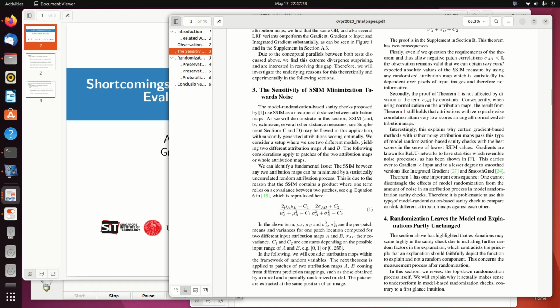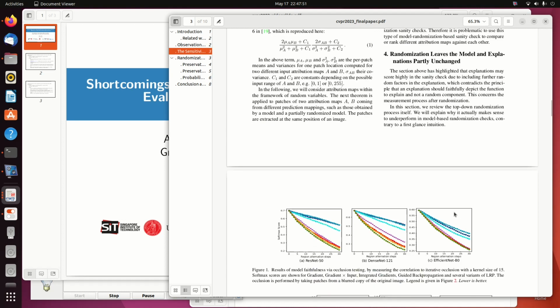In total, one cannot disentangle the effects of model randomization from the amount of noise in an attribution map in this type of sanity check. But there is more to it.